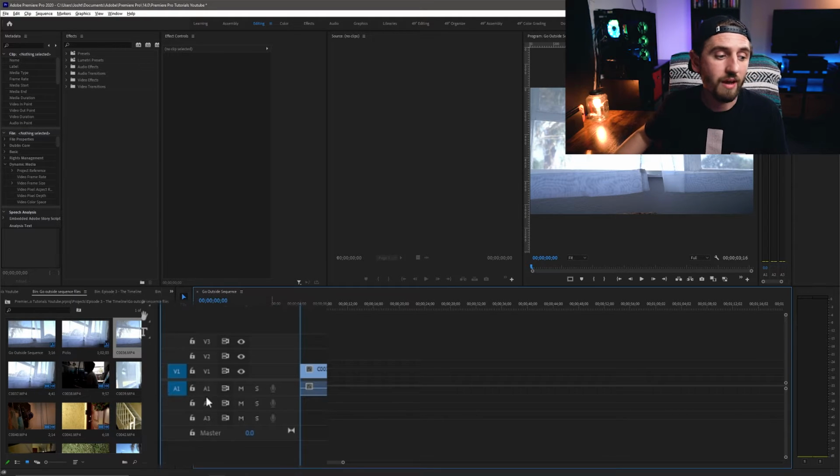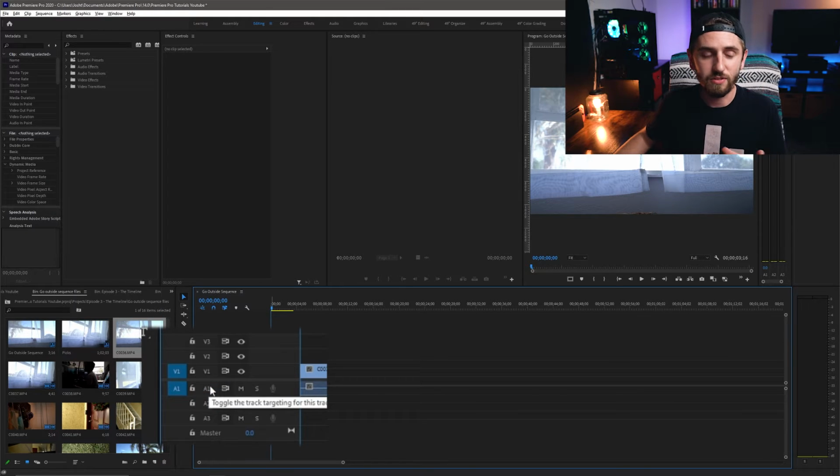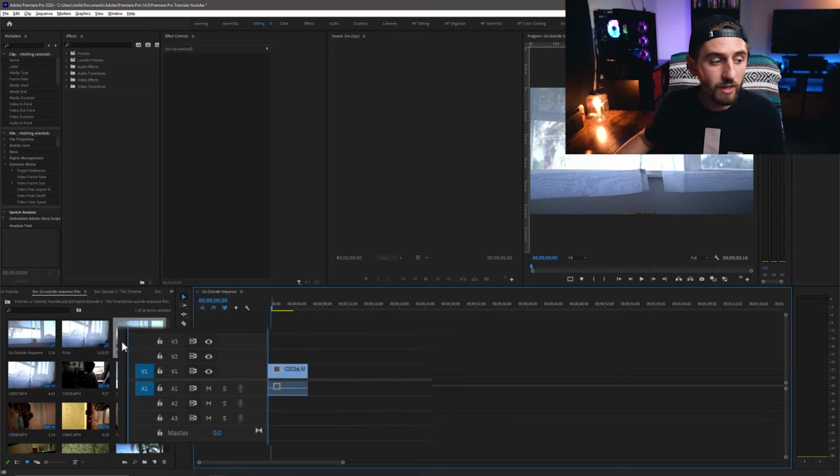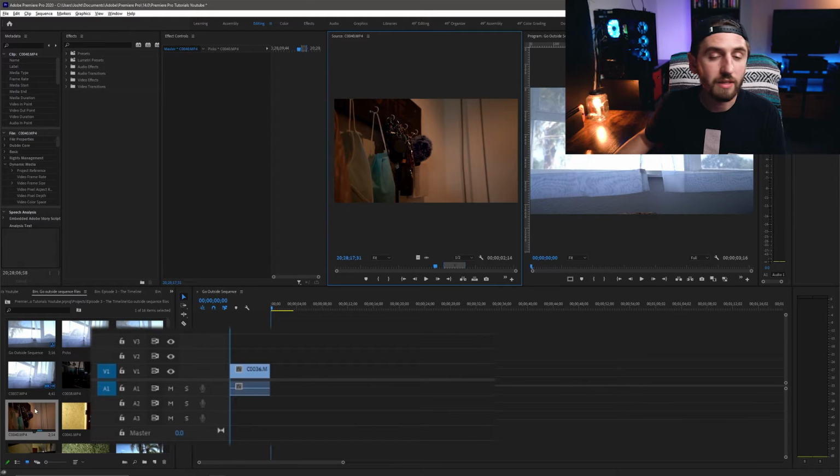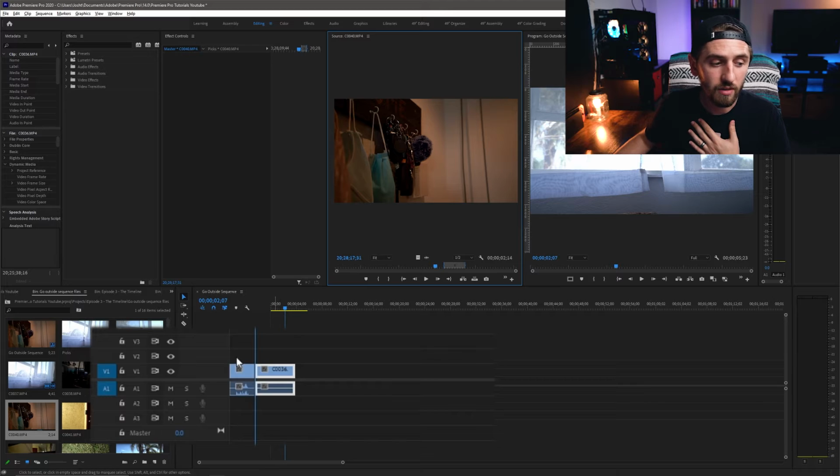Now, the other thing we have is these little buttons here. Now, these can get kind of confusing. Why is there two versions? Why is there one here, and why can I select all of these and only select one over here? Well, there's a simple answer to that. This is for insert and overwrite control. This will toggle where you insert your clips and overwrite your clips. Now, if I have it toggled on V1, that means when I queue up by double clicking a clip in my source monitor, when I queue it up and I go insert, it's going to insert it onto that track.